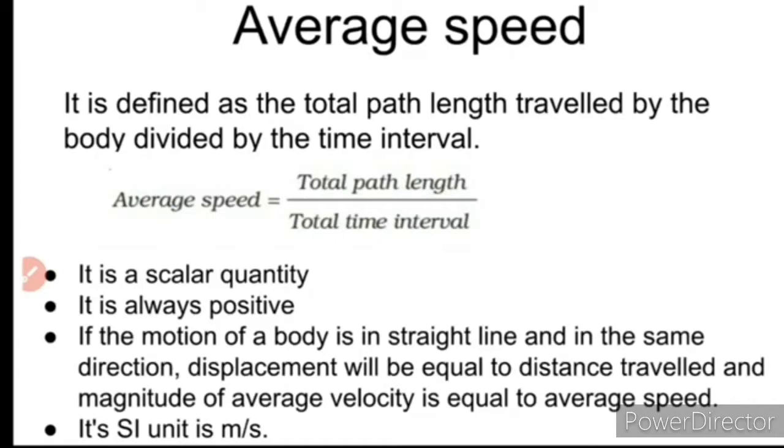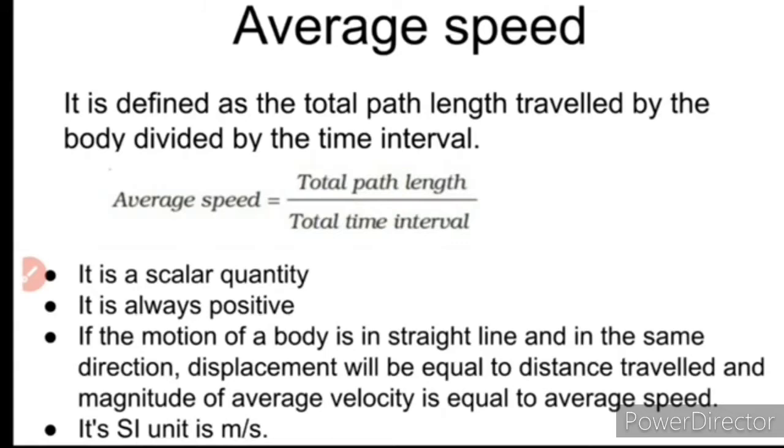Average velocity was displacement by time, and it is a vector quantity. Average speed is path length by time, or distance by time, and it is a scalar quantity. Average velocity can be positive, negative or zero. But in the case of average speed, it will always be a positive quantity. If the average speed is zero, what does it mean? The body is at rest. And it will never be negative. It is a scalar quantity, so it will always be positive.